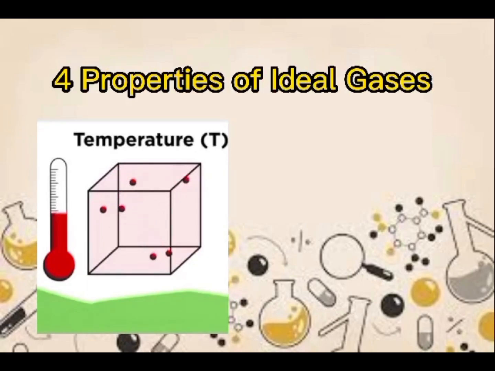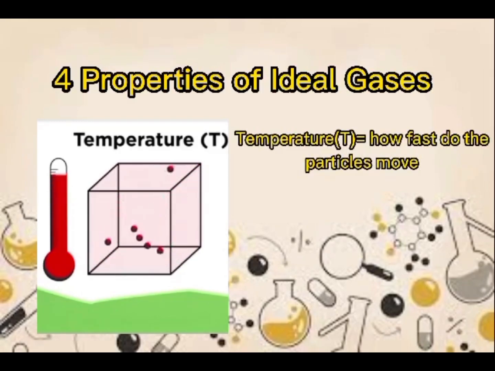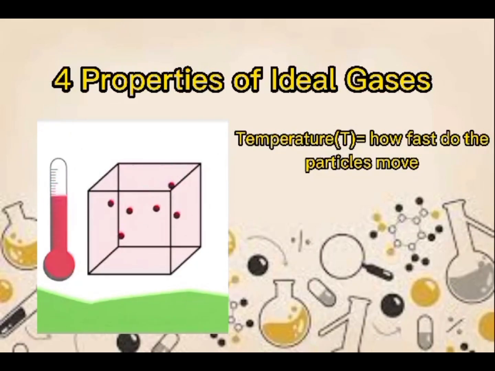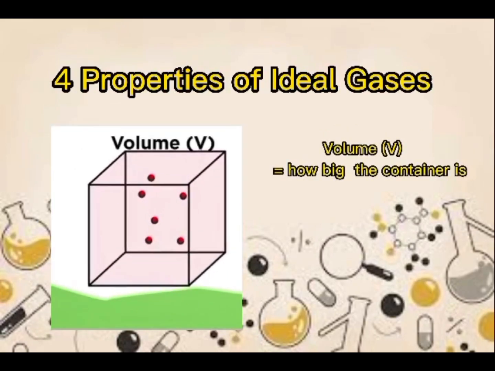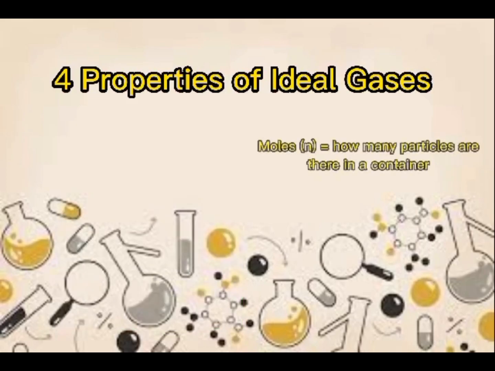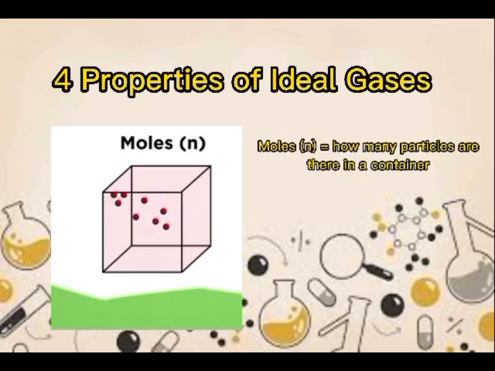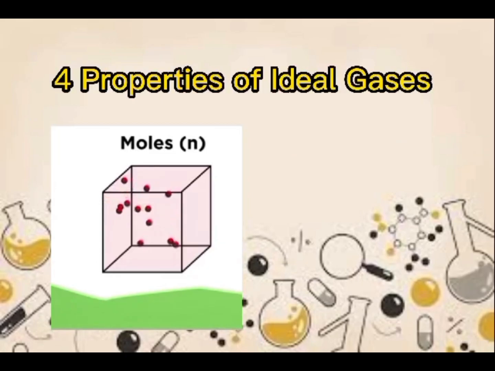Temperature is the amount of heat energy available to be transferred into kinetic energy in motion, or how fast the particles move. Volume refers to how big the container is. Lastly, moles refers to how many particles there are in a container.